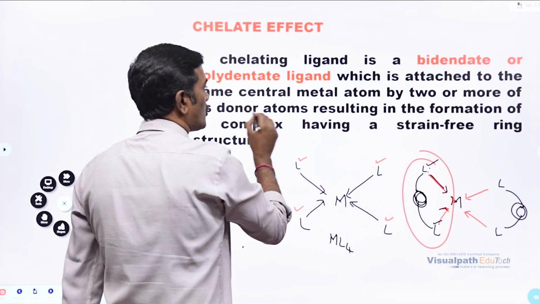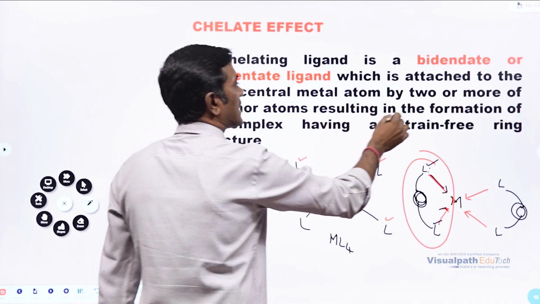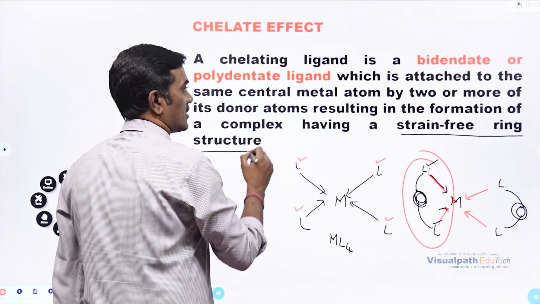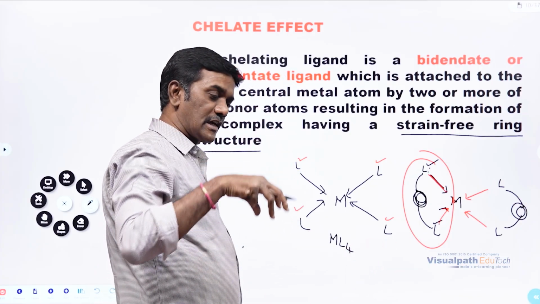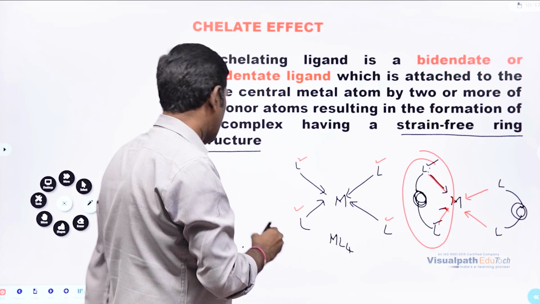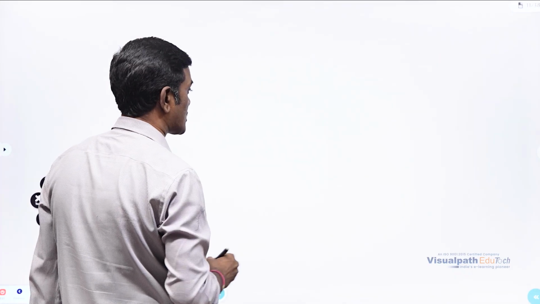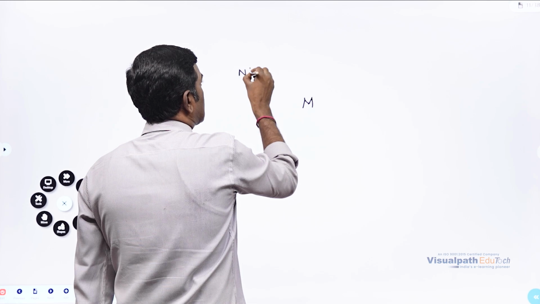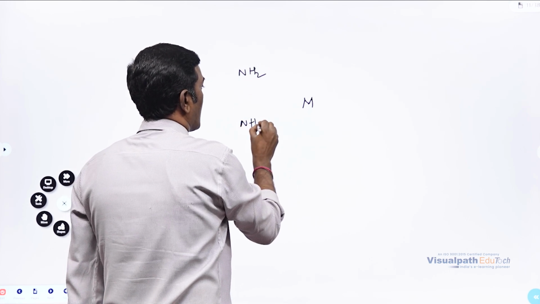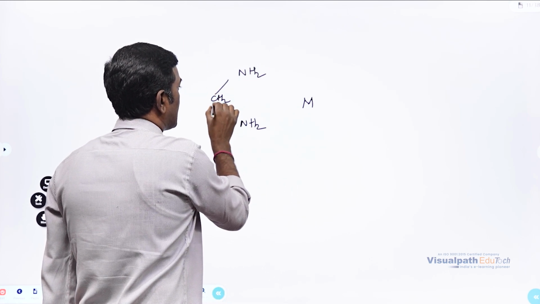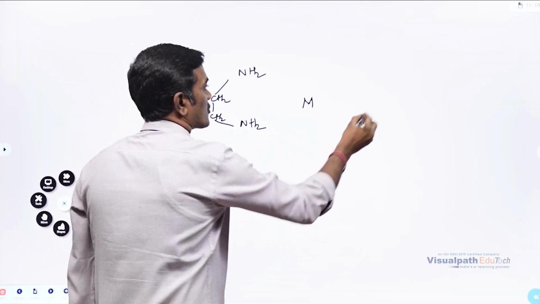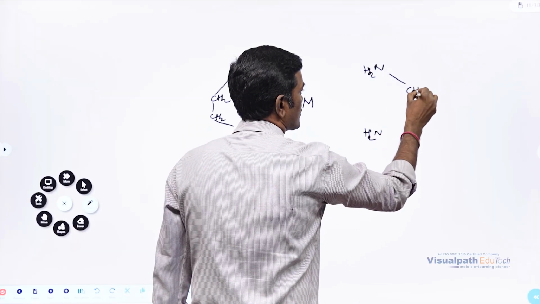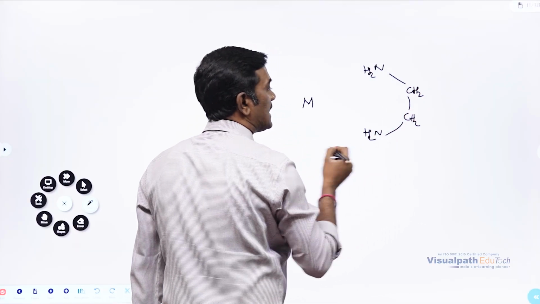By two or more donor atoms, that is ligand, resulting in the formation of a complex having a strain-free ring structure. For example, now metal is there. I'm going to take ethylene diamine. So how will it look? Ethylene diamine will look like this, with CH2 CH2. This is the ethylene diamine molecule.